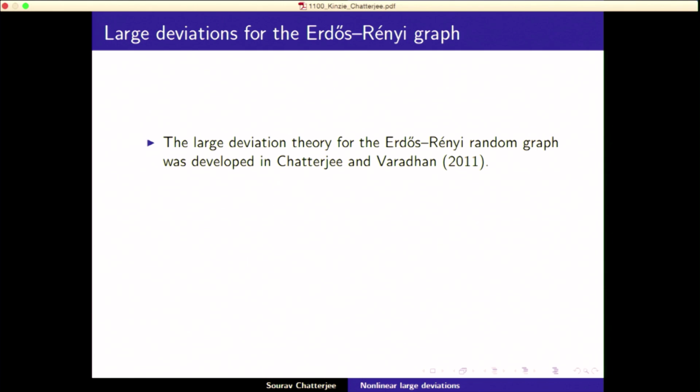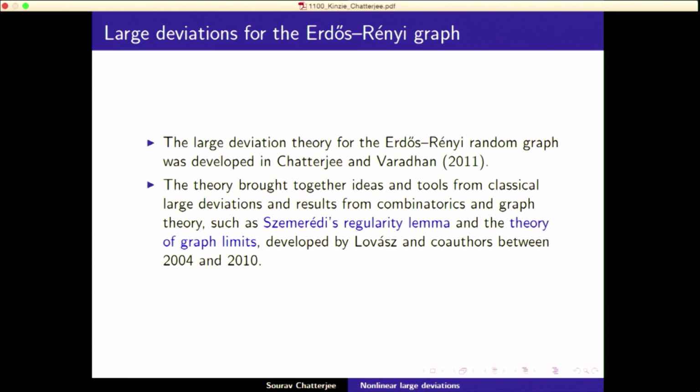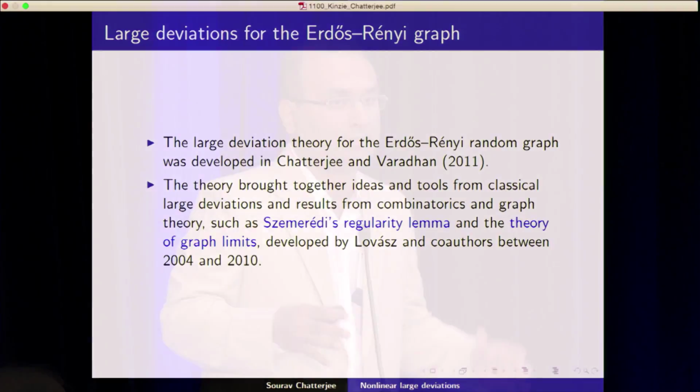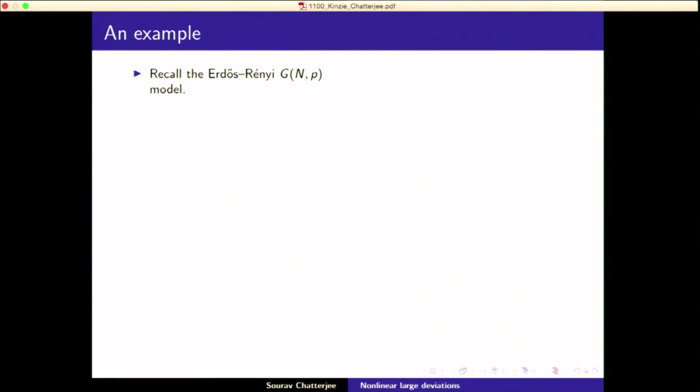So this was done. I, together with Raghu Varadhan at NYU, did this in 2011. And so this theory brought together things from various areas. It's a bunch of large deviation techniques, and there was Szemerédi's regularity lemma, and then there was the graph limit theory developed by Lovász and co-authors. So various things came together, which was pleasing.